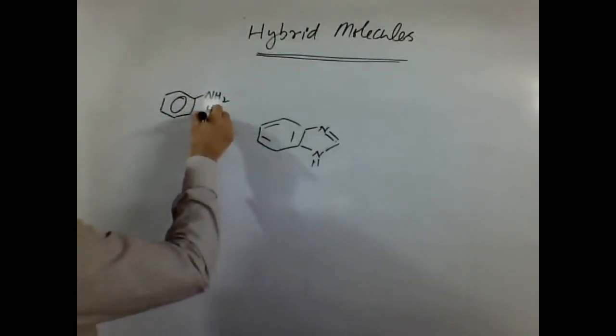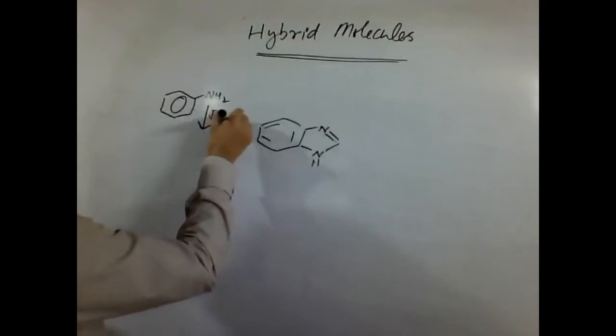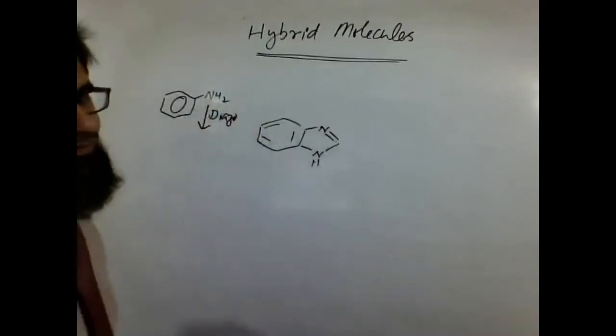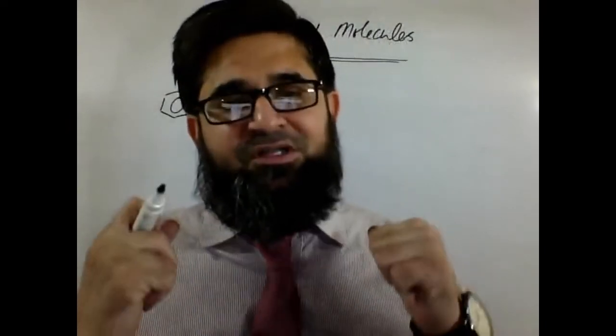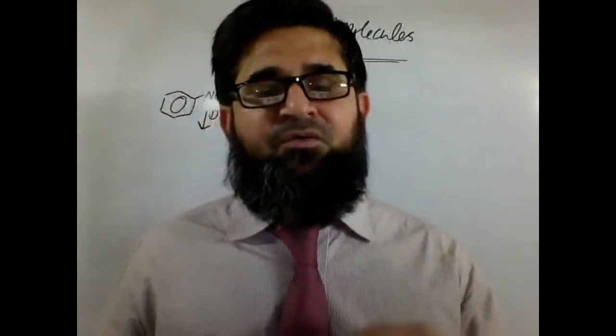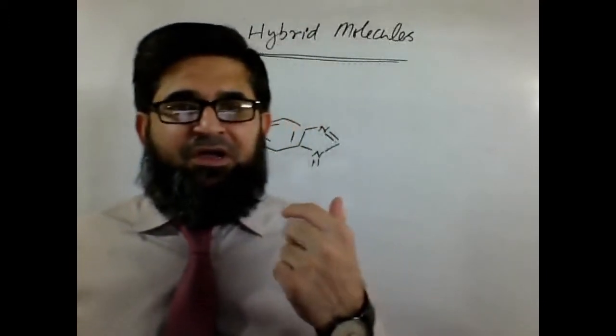We perform diazotization. What is diazotization? How is it performed? What is the chemistry? What are the diazonium salts? What are the diazonium compounds? What are the diazonium electrophiles?